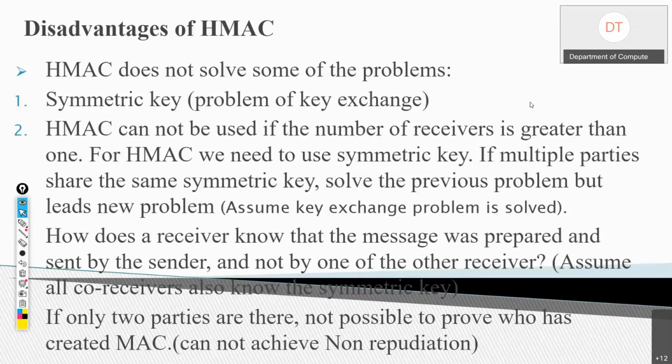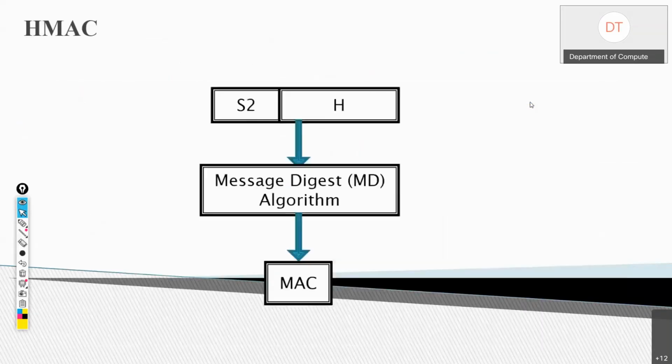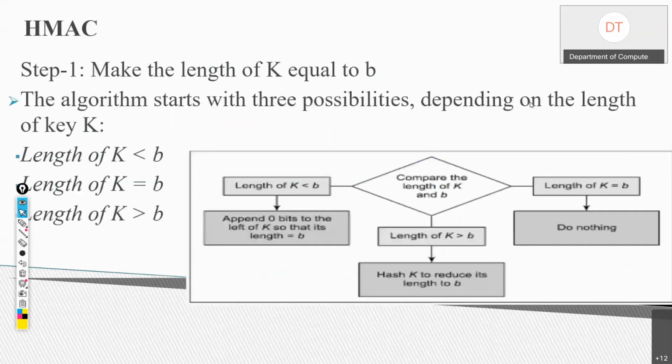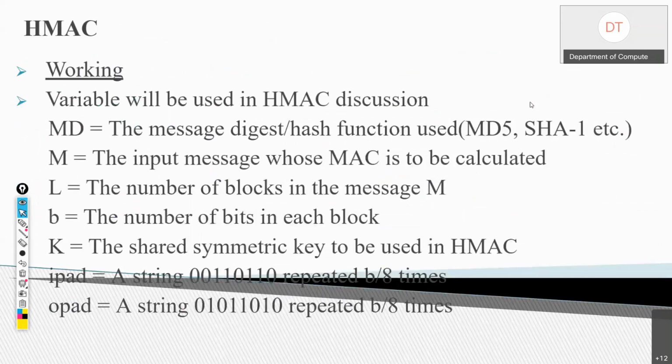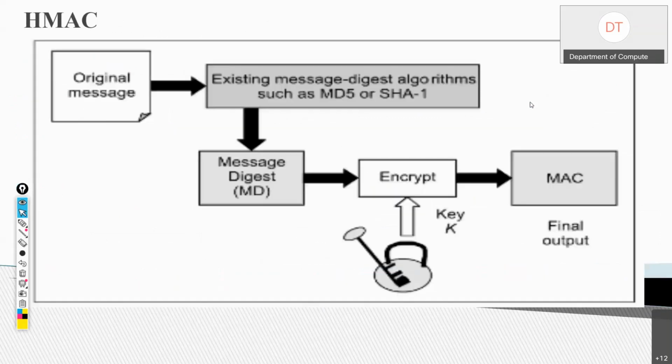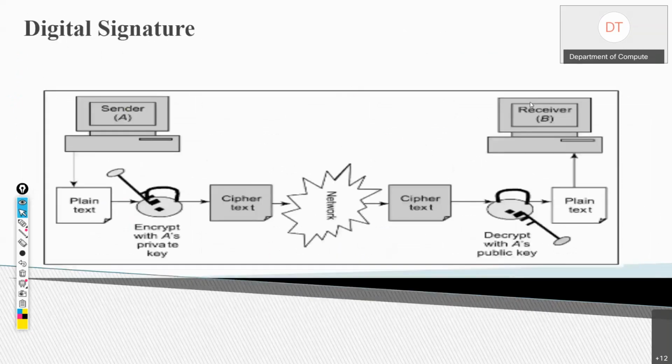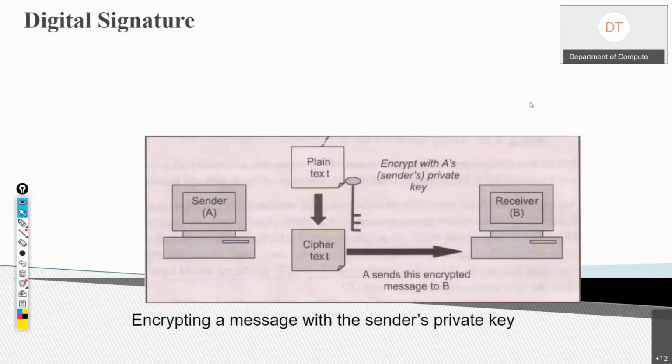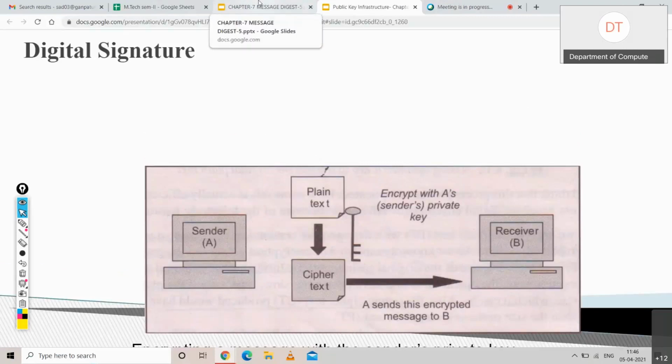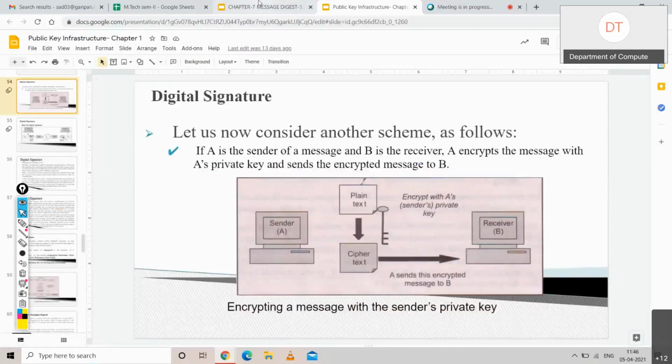So till now we have discussed message digest. We have discussed MAC, HMAC. Before message digest, we discussed digital envelope, and one more thing we discussed, right? Digital signature. So this is how these things actually work. But practically we are going to do it some other way. We are not going to involve all these steps practically, and you will not notice because you are going to use them in a different way. So in practical, it will be clearer how we are going to use all of these.